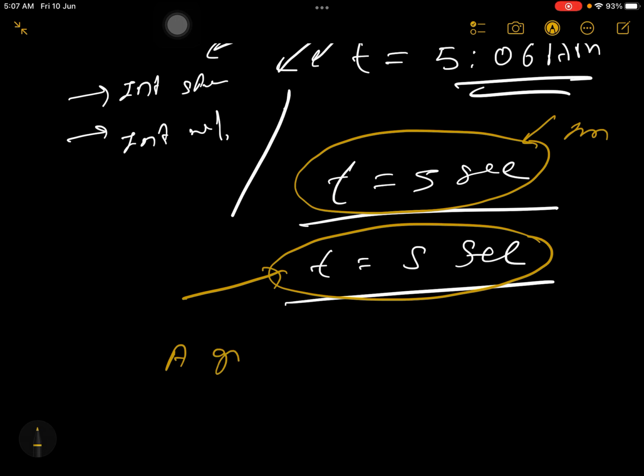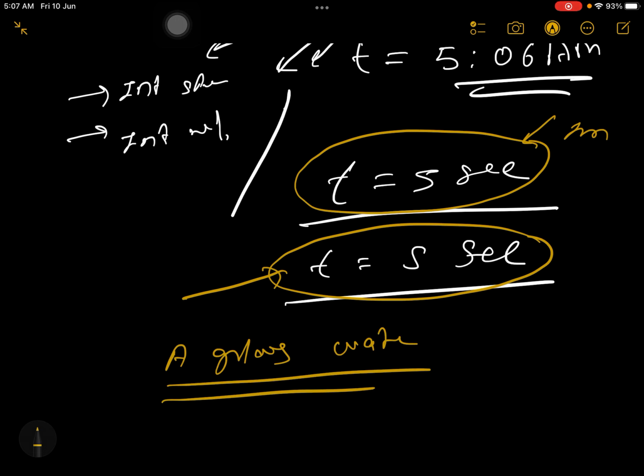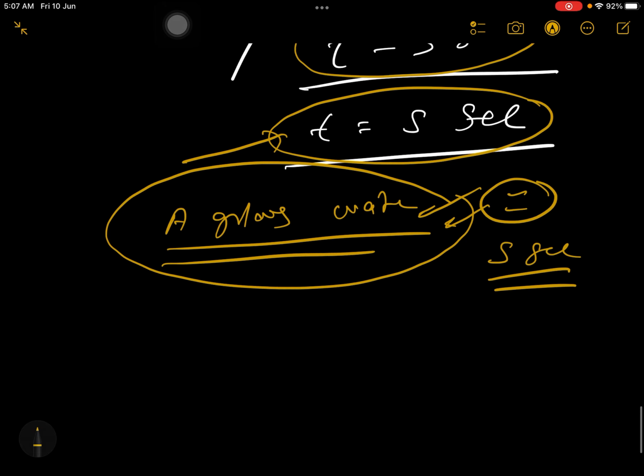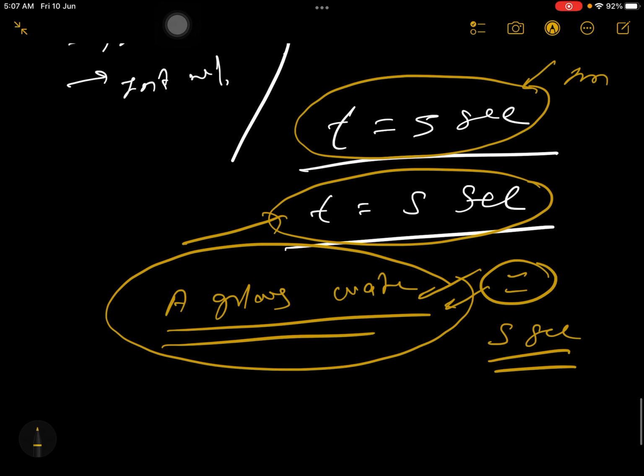Suppose you have a glass of water, and I'm asking in how much time you can finish this glass of water. Then you can say, sir, in 5 seconds I will finish this water. Okay, you understand the difference? See, t is equal to 5 second and 5 seconds, they both are different.